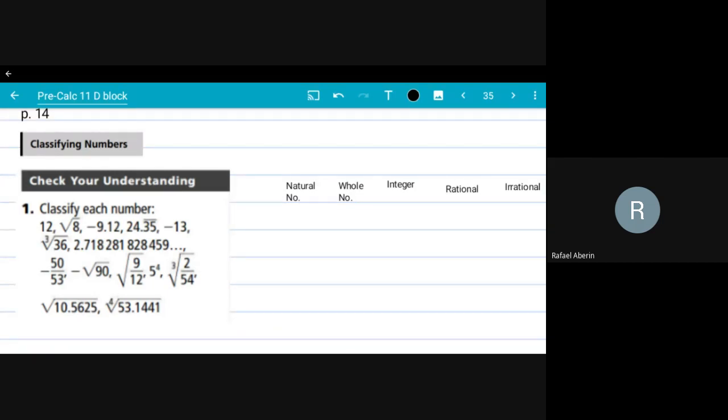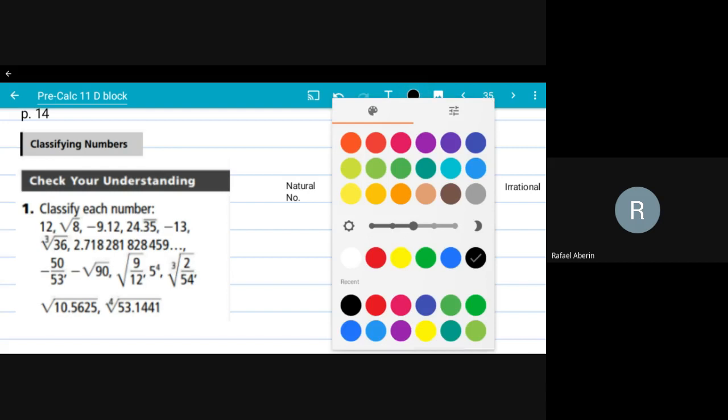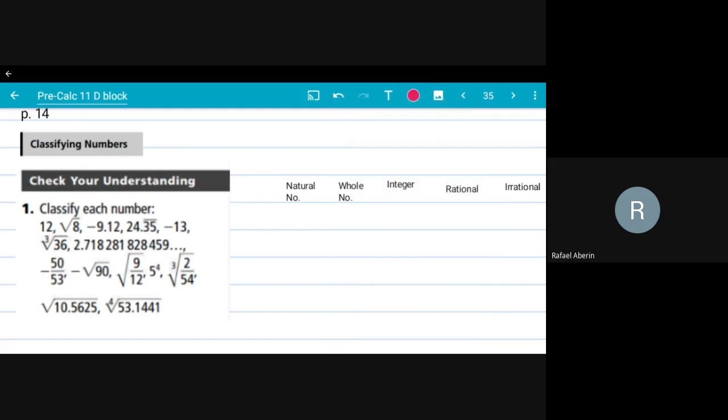This is check understanding number 1 on page 14, wherein we are going to be classifying numbers as to whether they are natural numbers, whole numbers, integers, rationals, or irrationals, and whether they are a real number. For this set of numbers, all of the numbers that we have are real numbers. Let's begin. So 12, what is 12 going to be? Well, 12 is a natural number.